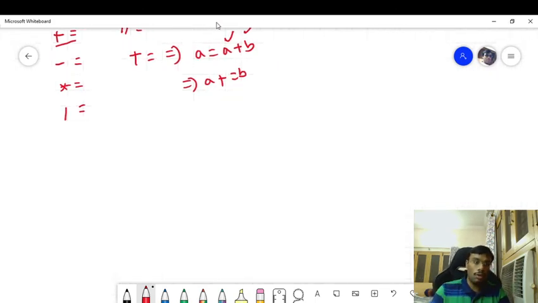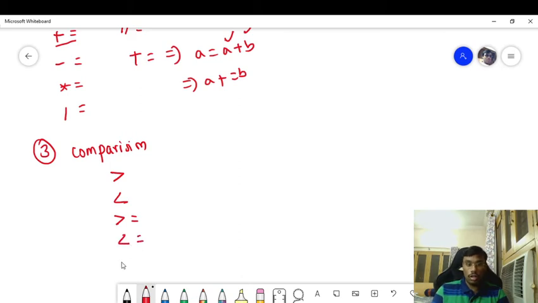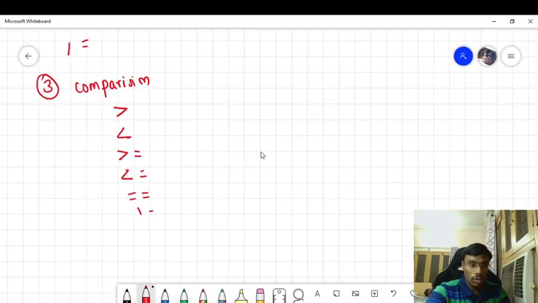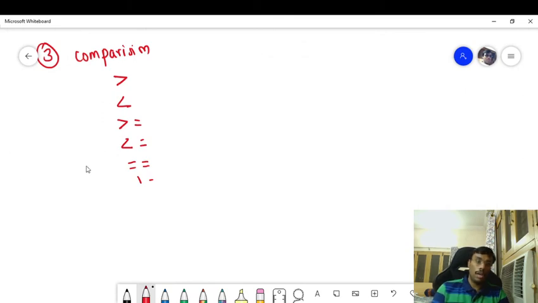Next, coming to comparison operators, like greater than, less than, greater than or equal to, less than or equal to, not equal to. What are these comparison operators?